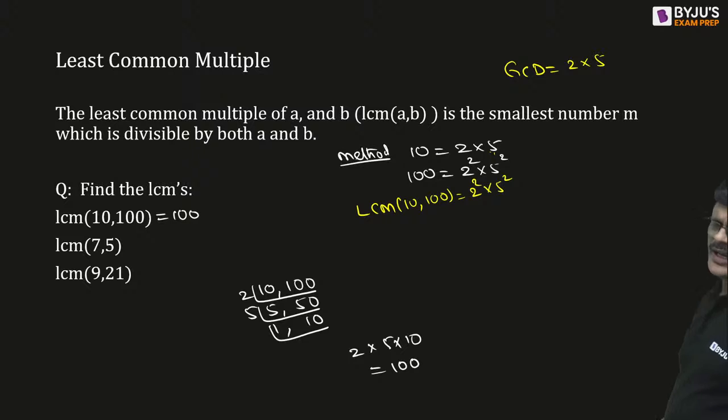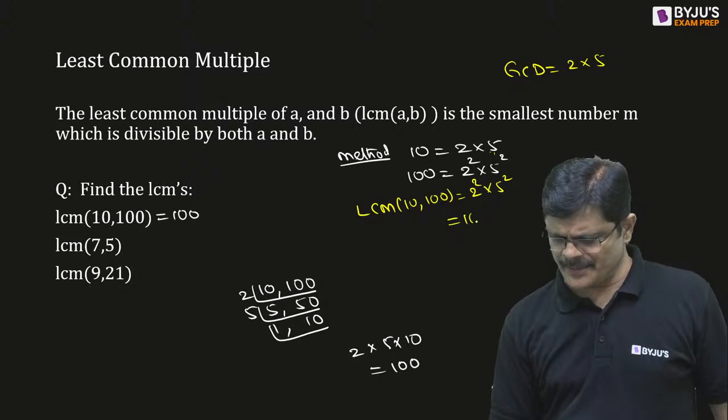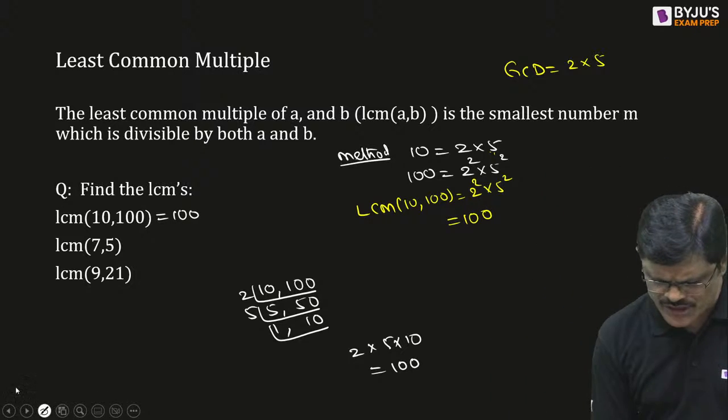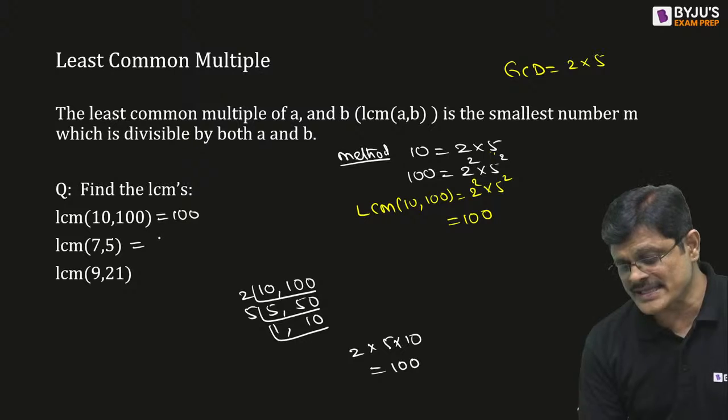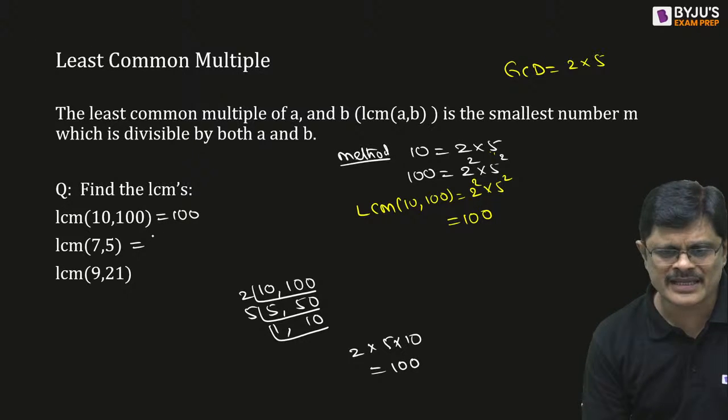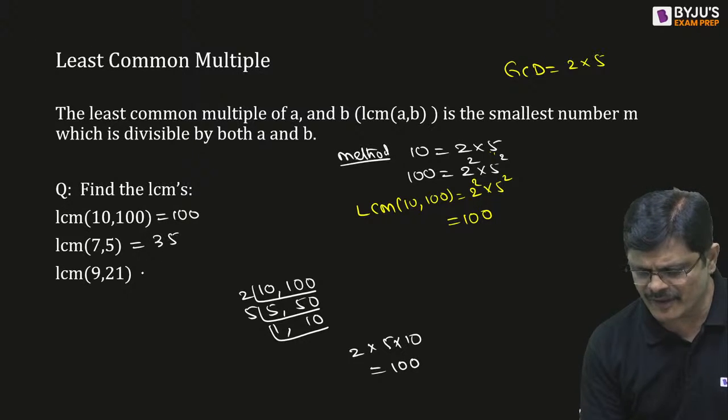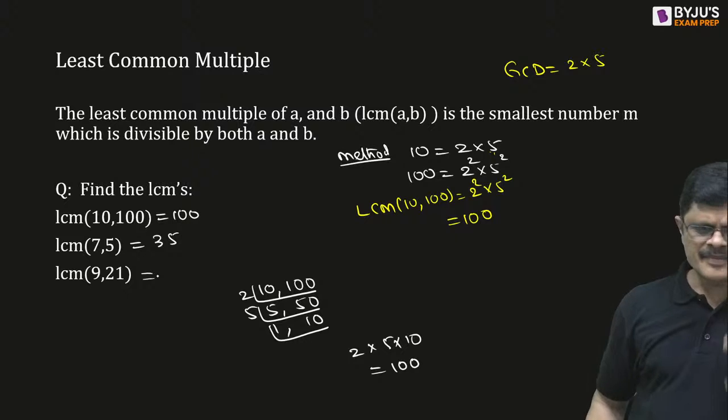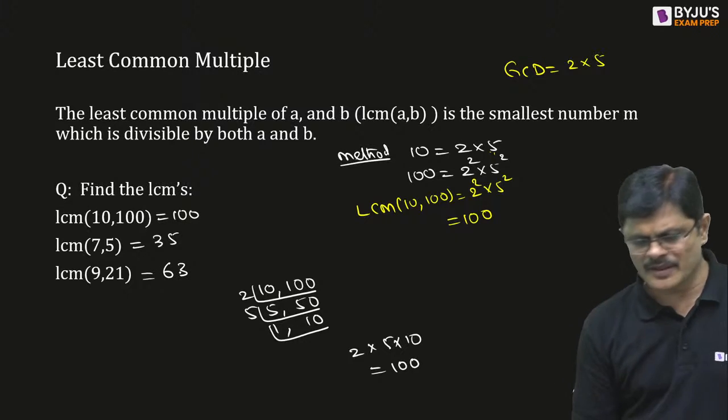So the answer would be 100. Anyhow, people answered these questions very beautifully. This is 7, 5. What was the LCM? 35. For 9 and 21, what was the answer? 63. Yeah? Very good. Beautiful.